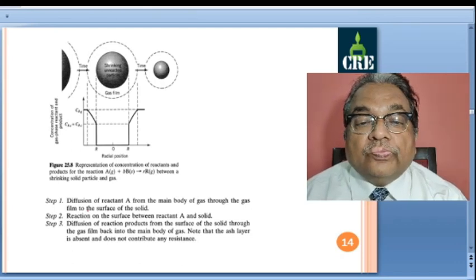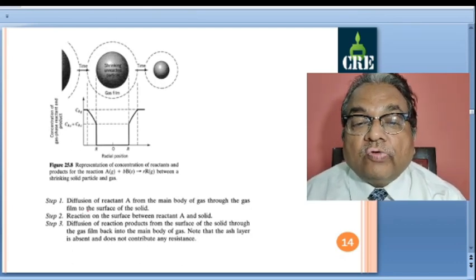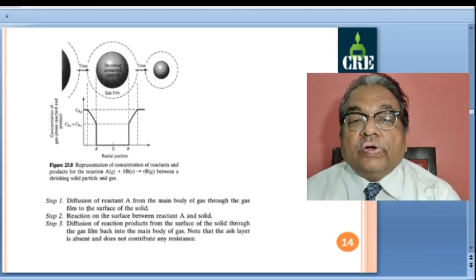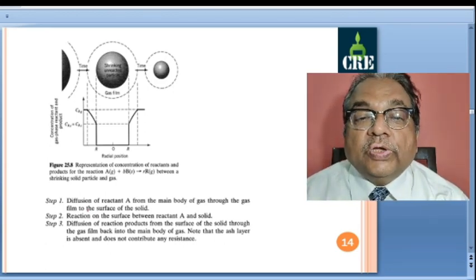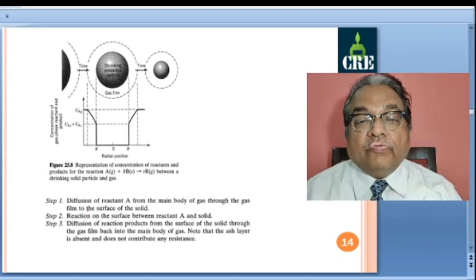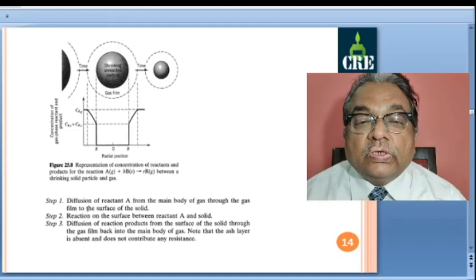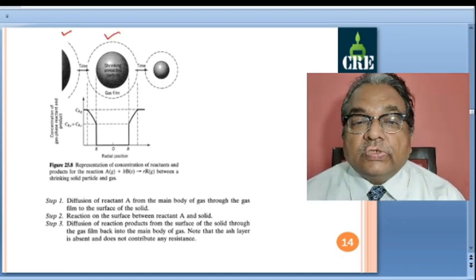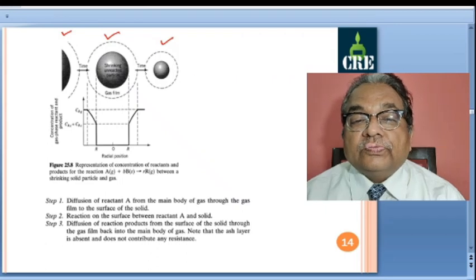Now we'll look into the representation of concentration of reactant and products given for a shrinking solid particle, again spherical geometry. So let us say a shrinking spherical particle. When we consider this diffusion, the particle size is reducing. This is the original size, intermediate size, and again after a large interval it is reduced to a small value and finally it may vanish.